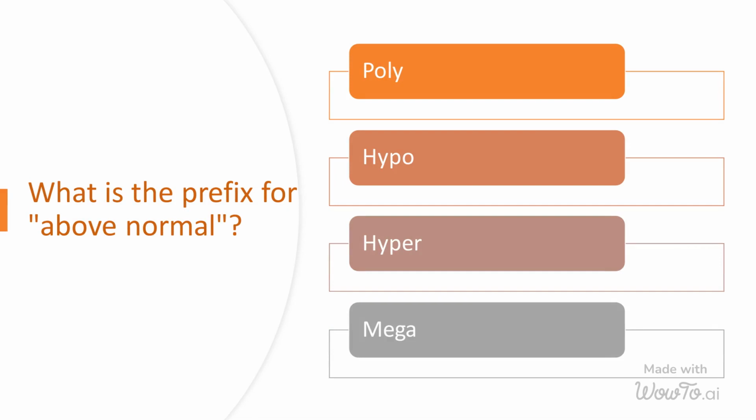What is the prefix for above normal? Options are poly, hypo, hyper, and mega. The term hyper is a medical prefix that signifies an excessive or elevated state.